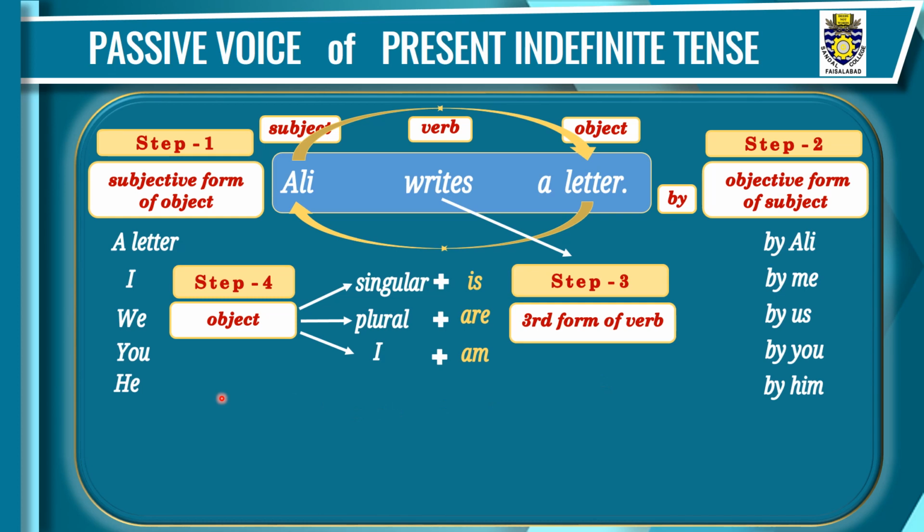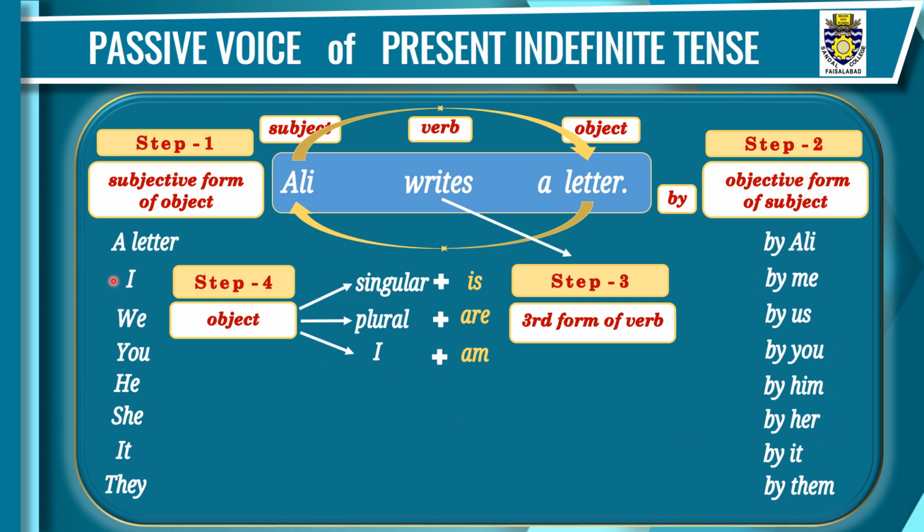If the subject is he, we'll write by him. If the subject is she, it will change into by her. If the subject is it, it will change into by it. If there is they as subject, they will be changed into by them. So these are all the subjects, and these are the objective forms of the subject.